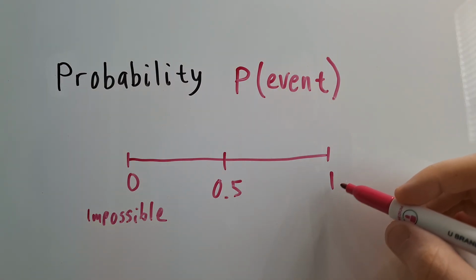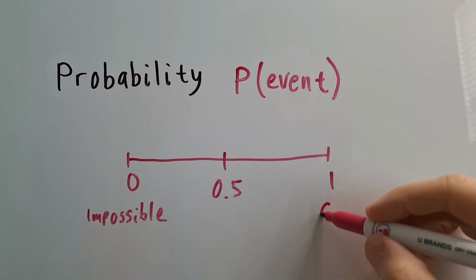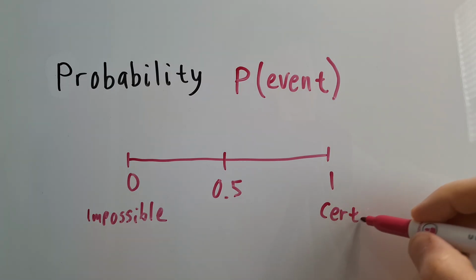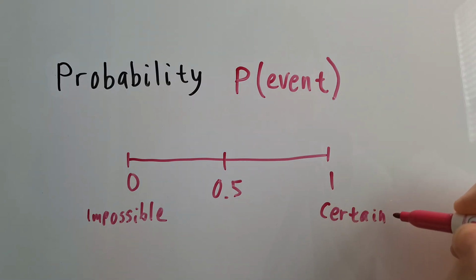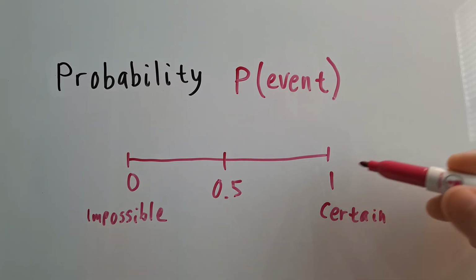A probability of 1 is what's called certain. Such as rolling a number that is less than 7 on a die. So it is very, very possible to roll a number 1 through 6 on a fair die.